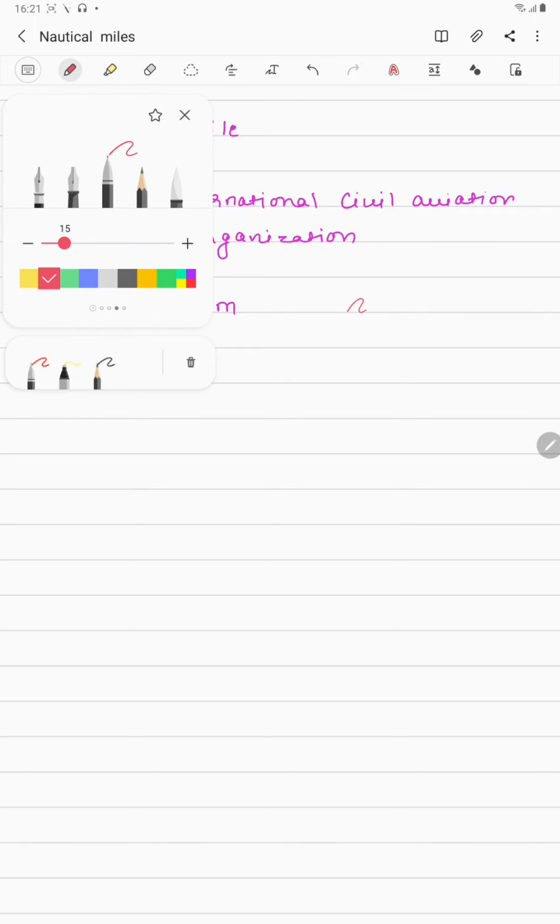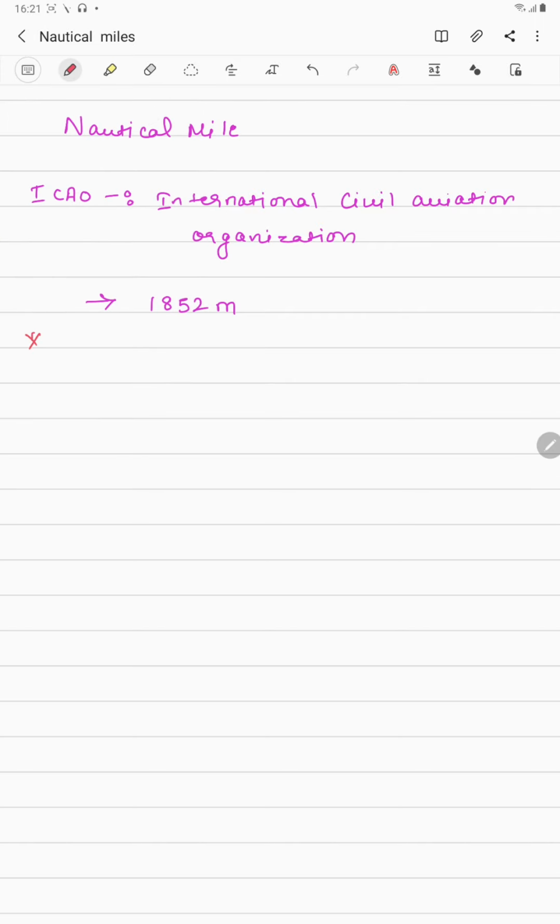It is the International Civil Aviation Organization. According to the ICAO, they have defined a nautical mile as the distance of 1852 meters. That is the simple definition they have given. I'm going to write down that definition for you.